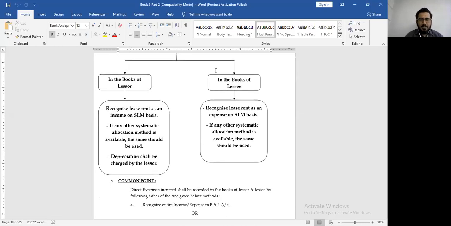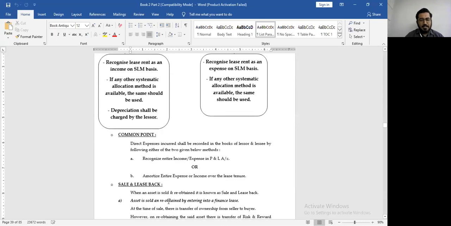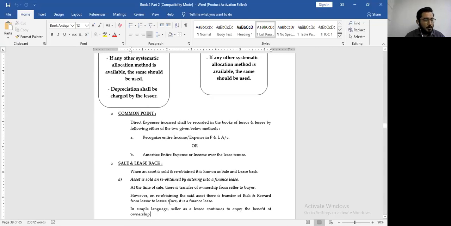After that, you have direct expenses incurred. So direct expenses incurred will be recognized either directly to the profit and loss account, or it will be amortized over the lease tenure. So you can pick up whichever you want, and it is the same treatment for the lessor and the lessee, unlike finance lease where the lessor was given the choice to either recognize in the profit and loss account or defer over the lease tenure, but the lessee had to capitalize the same. Right, over here you have one common treatment.